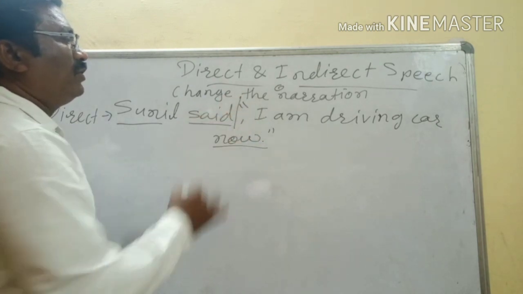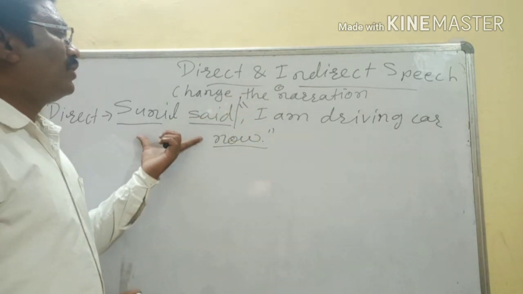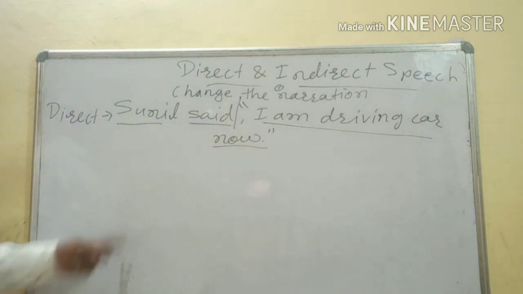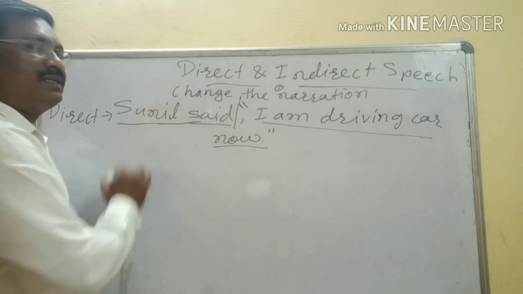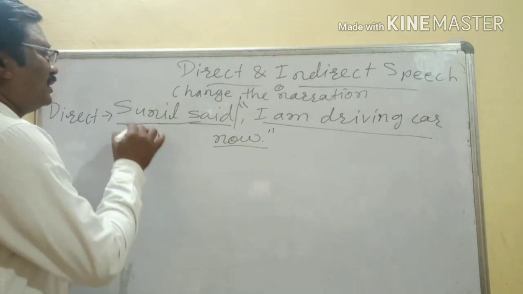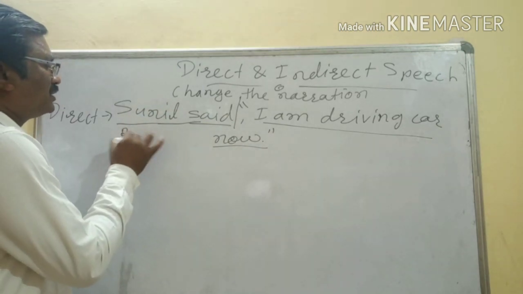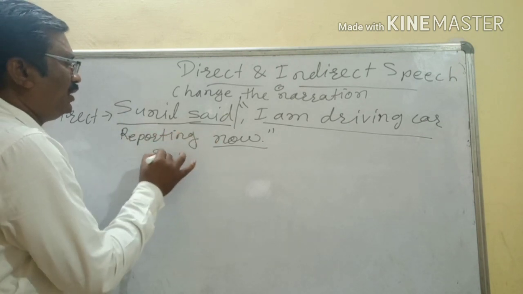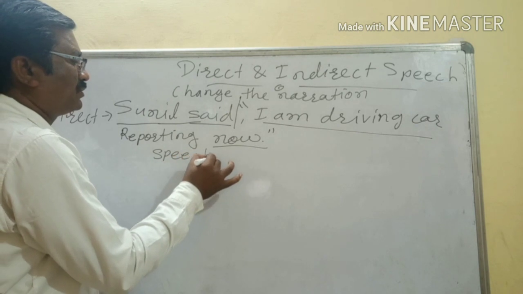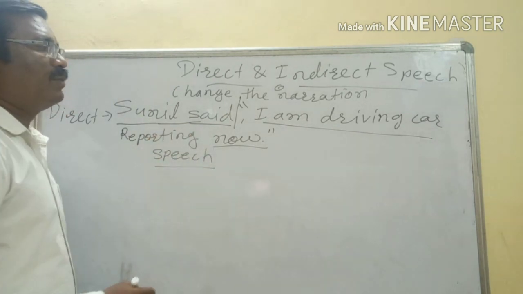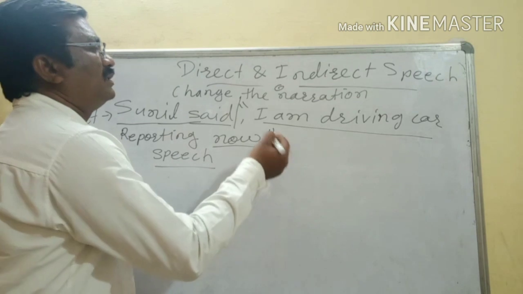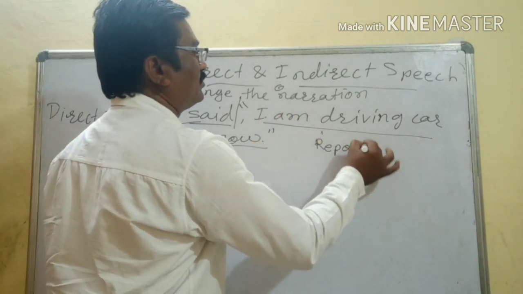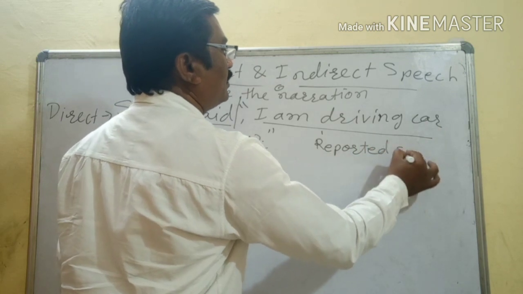One is out of the inverted commas and another is inside the inverted commas. So whatever part is out of the inverted commas, this part is called reporting speech, and this second part is called reported speech.